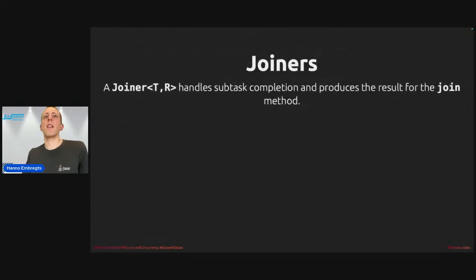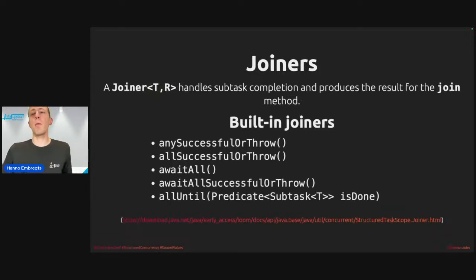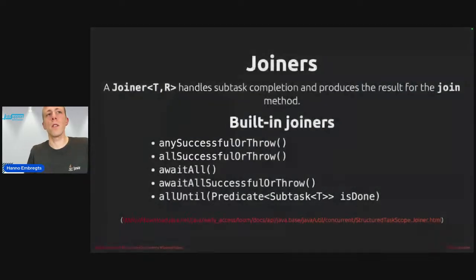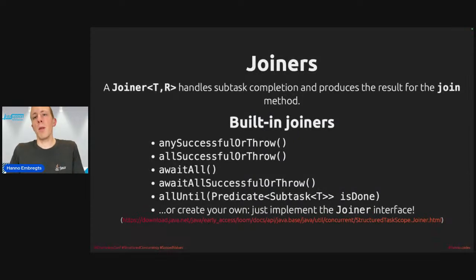And that also means that the JDK in the future will have multiple joiners for you to choose from, so there are more strategies available. It's no longer just ShutdownOnFailure or ShutdownOnSuccess, but it can be anySuccessfulResultOrThrow, allSuccessfulOrThrow, awaitAllSuccessfulOrThrow, or allUntil. And of course, you can still write your own joiners. Implement the Joiner interface.